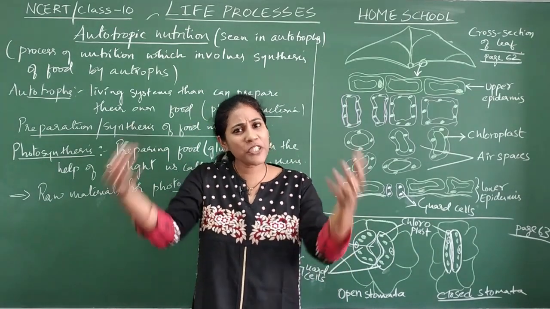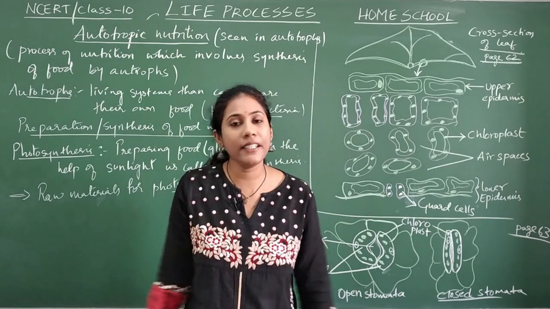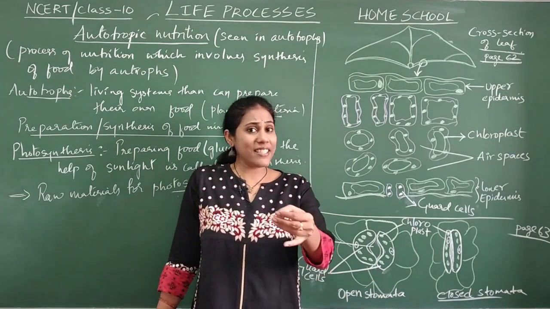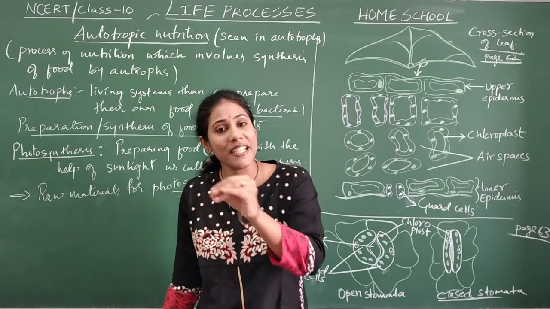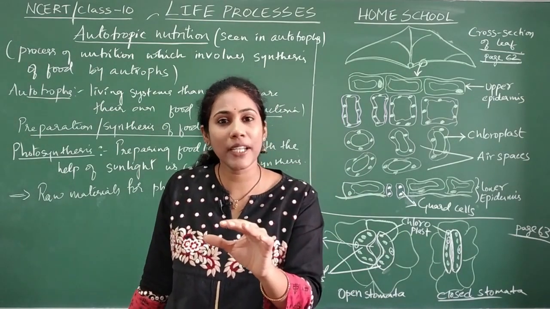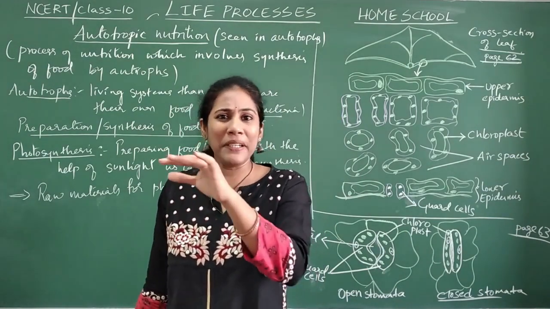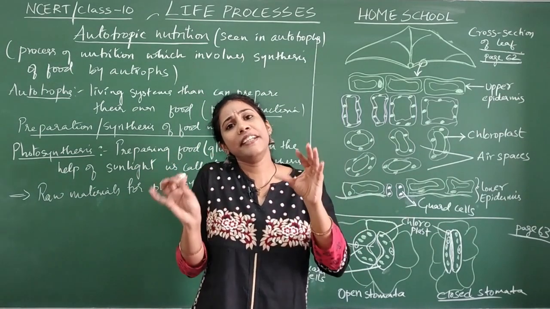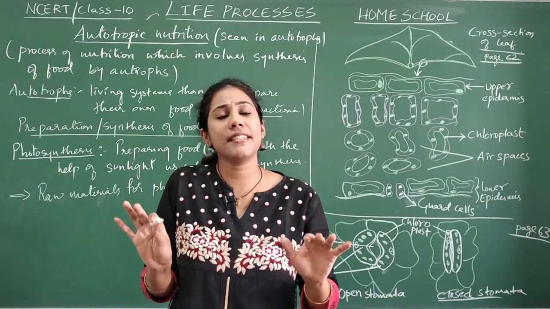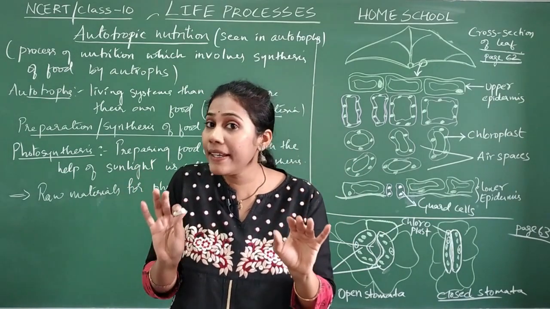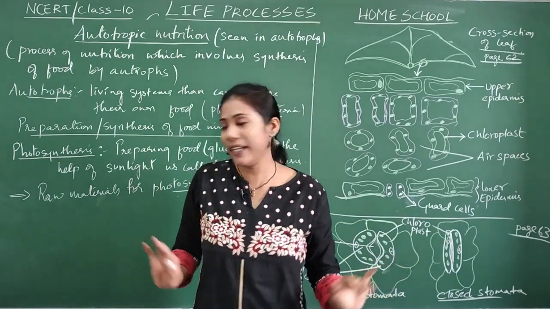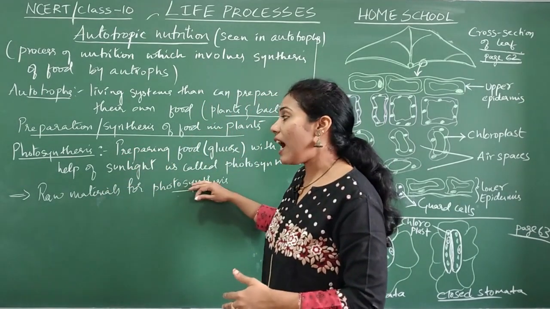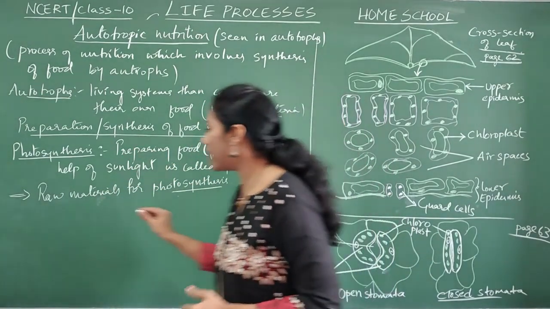So mainly which part of the plant is green in color? Leaves, isn't it? So even some part of stems and branches are also green. Okay, so some process can happen in them also, but much of the photosynthesis, 95% of the photosynthesis, will happen in leaf only.